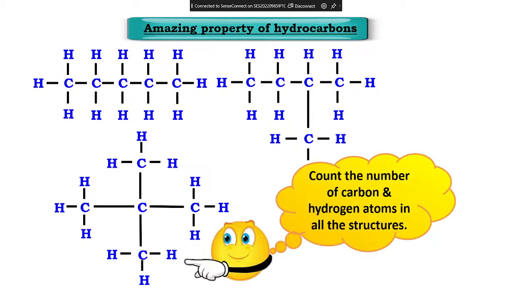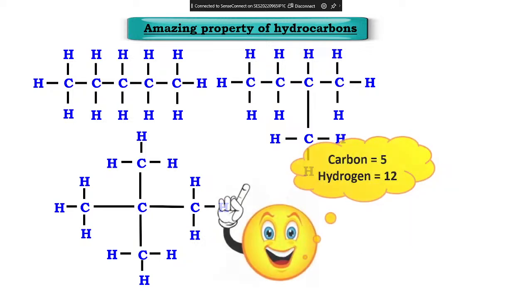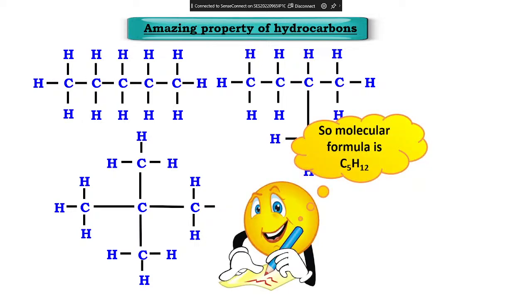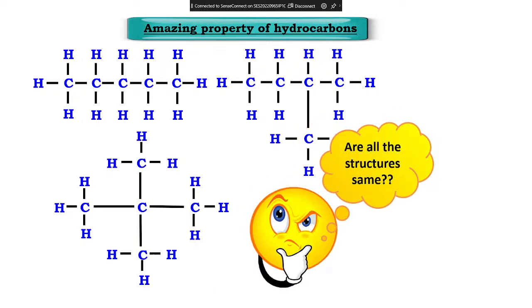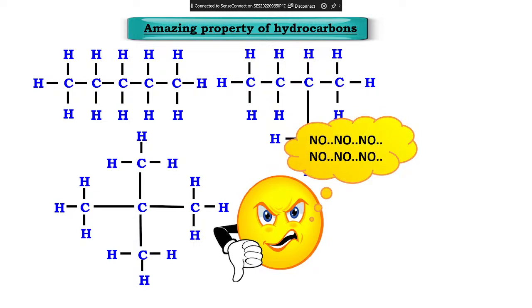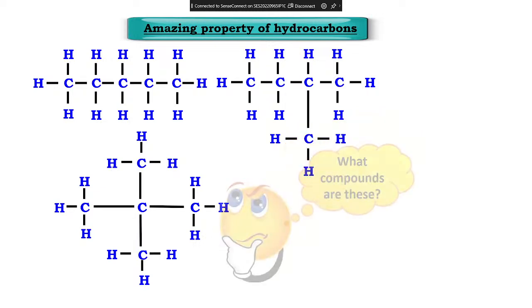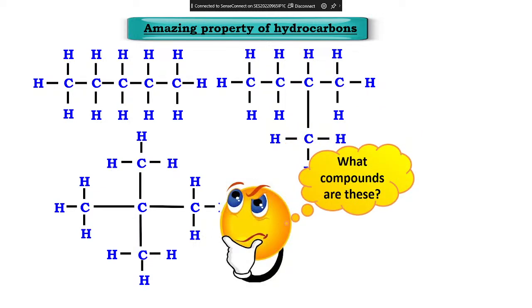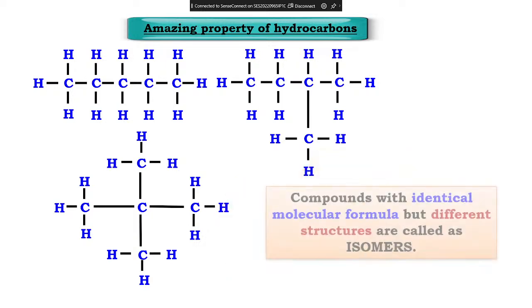Count the number of carbon and hydrogen atoms in all the structures. 5 carbons and 12 hydrogens in each case. So molecular formula is what? C5H12. C5H12. So are all the structures same? No, it's not same. Okay. So what compounds are these? We have to give names now. Now how to give the names? That is the biggest challenge.